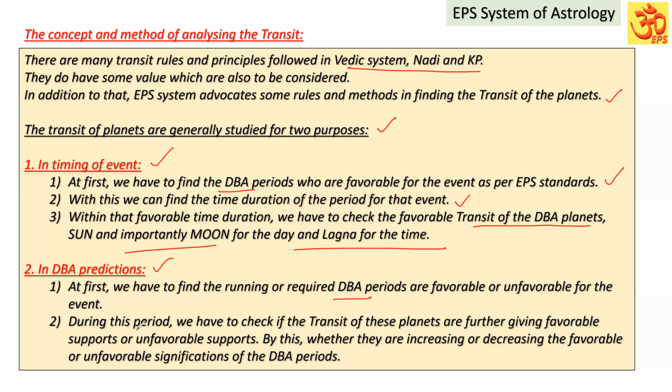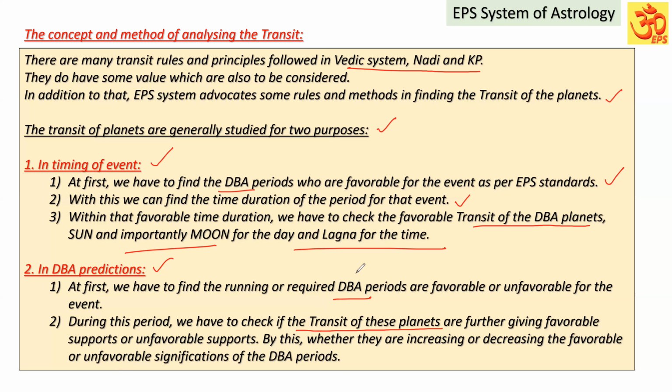Now, the second one is that during this period, we have to check if the transit of these planets, the Dasa Bhukti Antara planets, are further giving favorable or unfavorable support to the DBA. By this, whether they are increasing or decreasing the favorable or unfavorable signification of the DBA planets' periods.